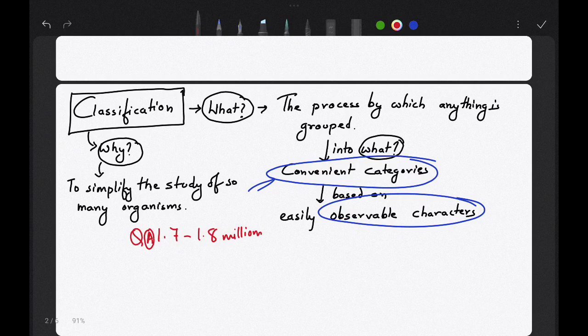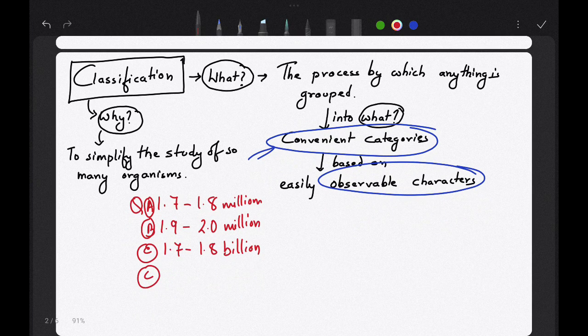Option B: 1.9 million to 2.0 million, or 2 million. Option C: 1.7 to 1.8 billion. Option D: none of the above. So which is correct? You will say, sir, option A.